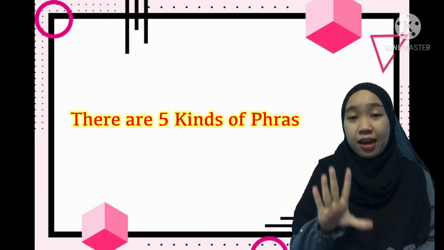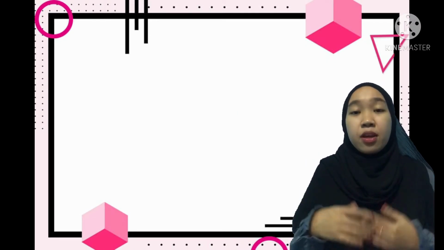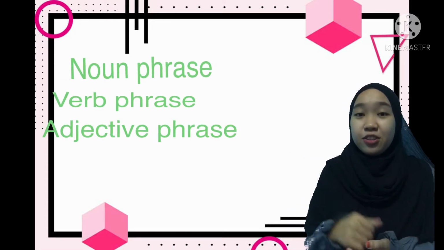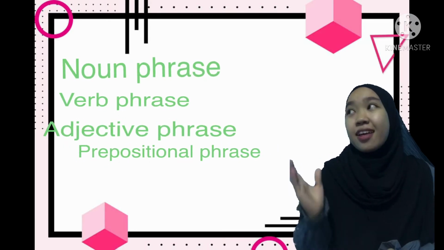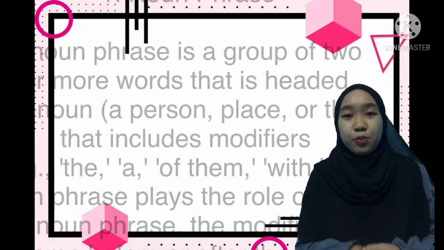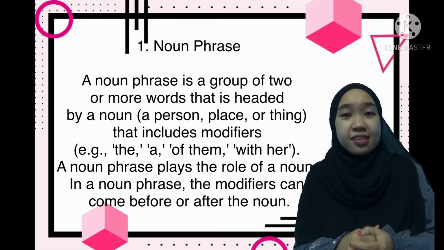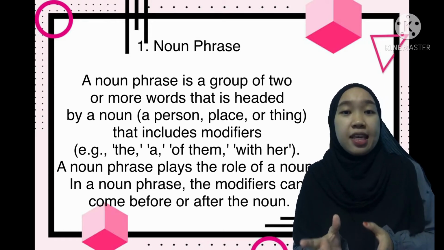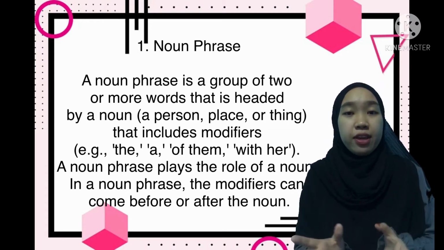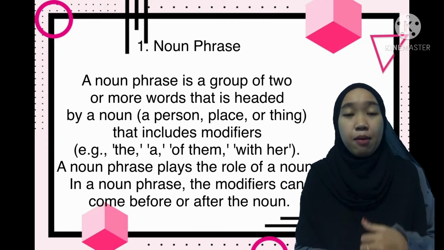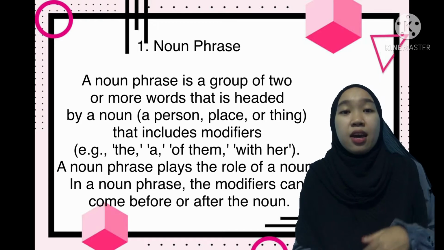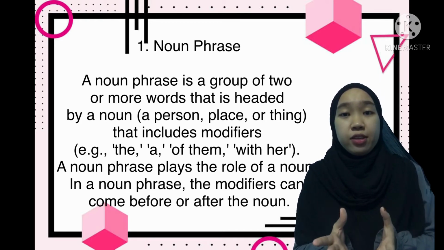There are 5 kinds of phrase. They are noun phrase, verb phrase, adjective phrase, prepositional phrase, and the last is gerund phrase. So the first is noun phrase. A noun phrase is a group of 2 or more words that is headed by a noun, including a person, place, or thing that includes modifiers. For example, the, of them, and with her. A noun phrase plays the role of a noun.